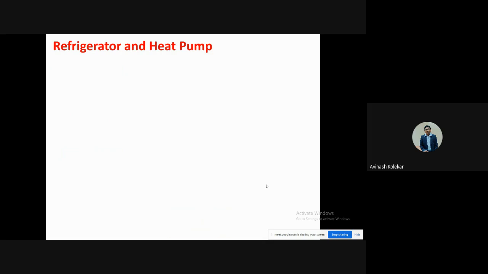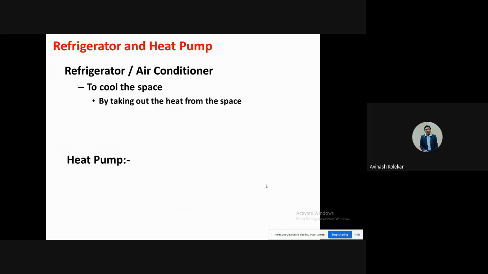Okay, then the next concept is regarding the refrigerator and heat pump. Refrigerators are used for cooling the space, and they take the heat from the space. For example, if you want to have an air conditioner, then all of you know that air conditioners take the heat from a room. So it is taking the heat from the room, and that is cooling the space. That is used for the cooling purpose.